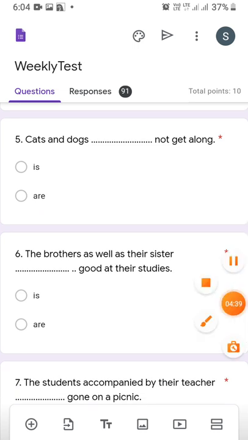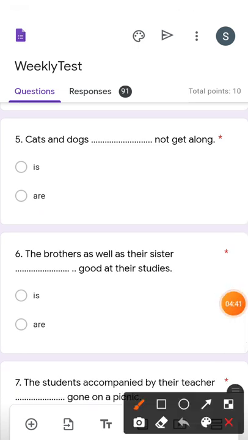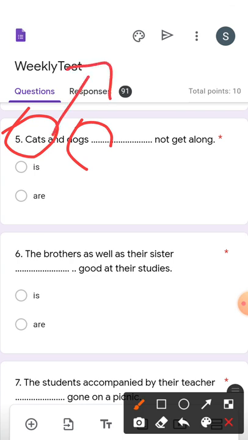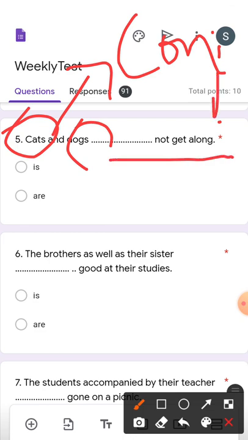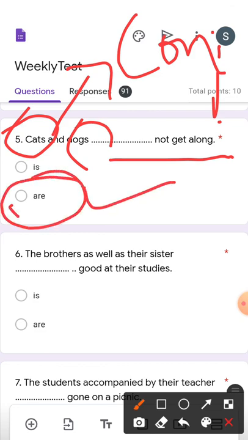Now let's move ahead with question number 5. Cats and dogs dash not get along. Cats, your plural subject, dogs, plural subject. Two plural subjects are connected by the conjunction and here. Okay, this is a conjunction or a joining word. Clear? Now, dash not get along. When two plural subjects are there, then we have to take a plural verb, which is are. So R is your correct answer.